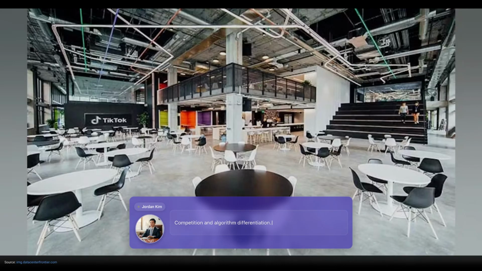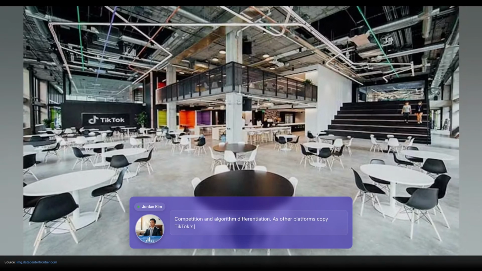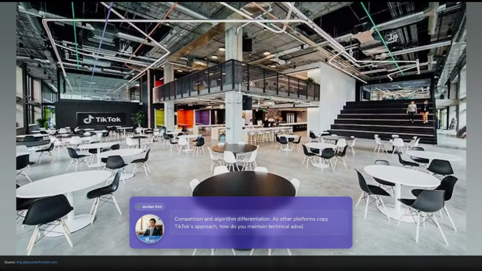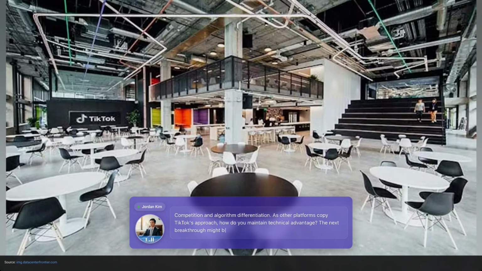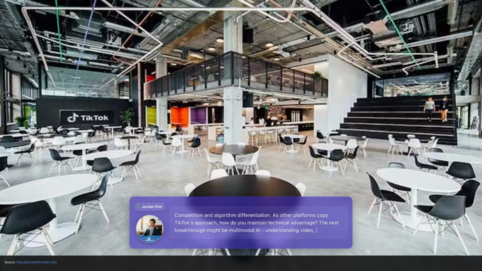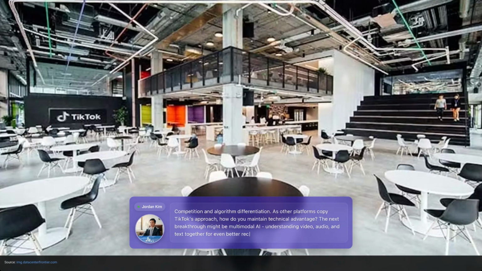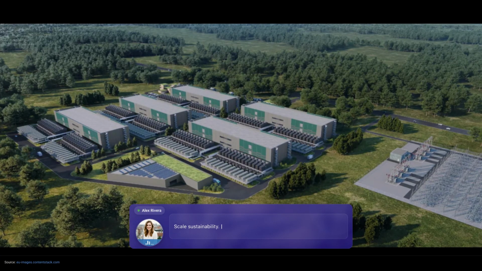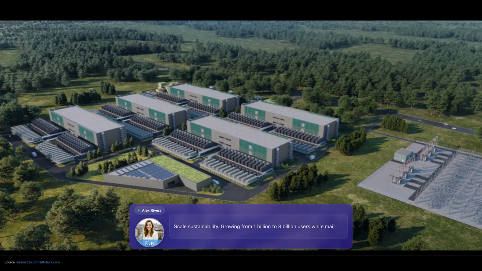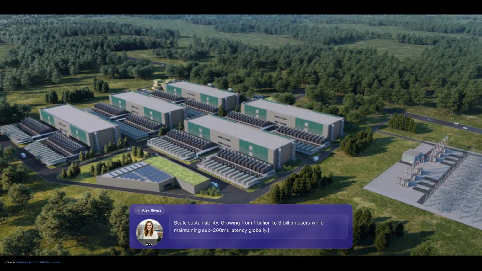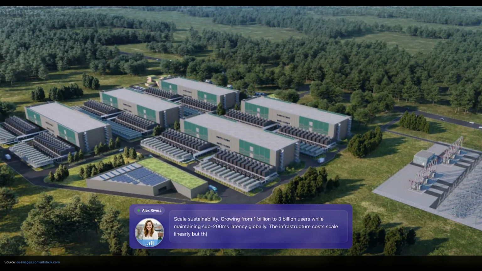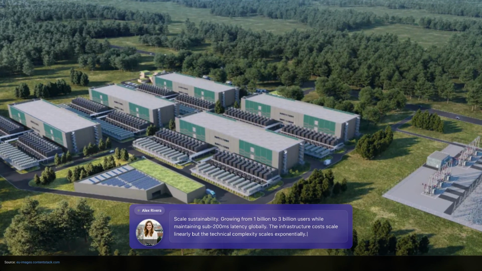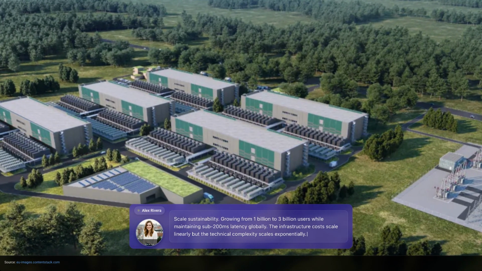Competition and algorithm differentiation. As other platforms copy TikTok's approach, how do you maintain technical advantage? The next breakthrough might be multimodal AI, understanding video, audio, and text together for even better recommendations. Scale sustainability. Growing from 1 billion to 3 billion users while maintaining sub-200 milliseconds latency globally. The infrastructure costs scale linearly, but the technical complexity scales exponentially.